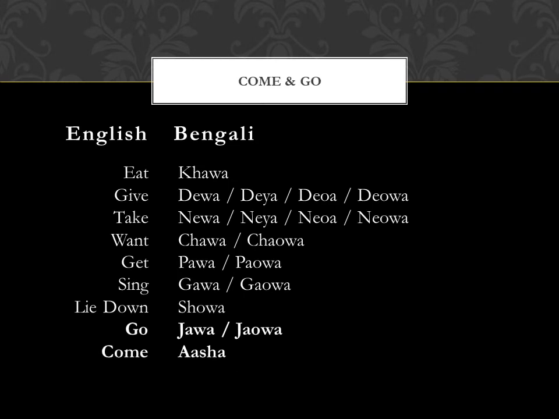So we have already learnt khawa, dewa, newa, chawa, pawa, gawa and showa in our previous lessons and today we are going to learn jawa which means to go and asha which means to come.